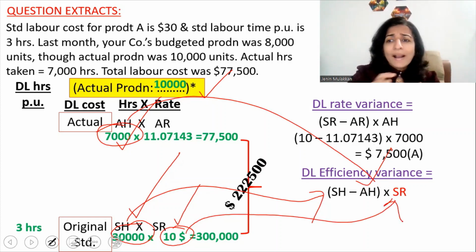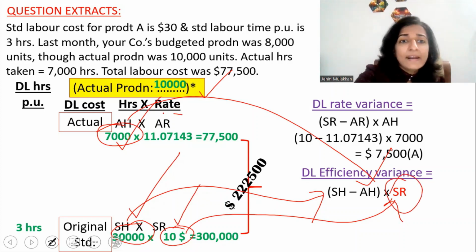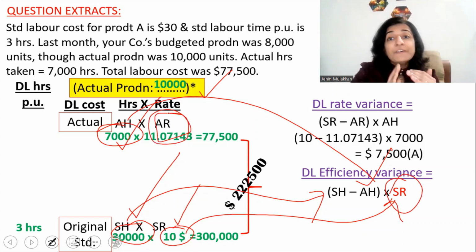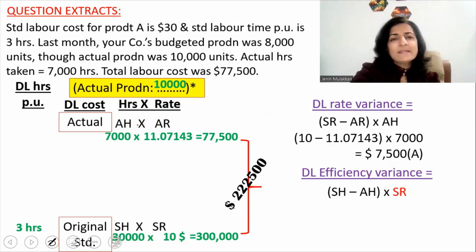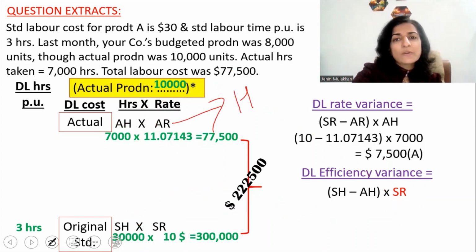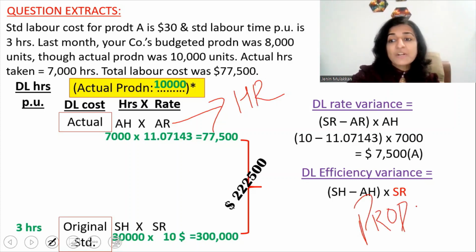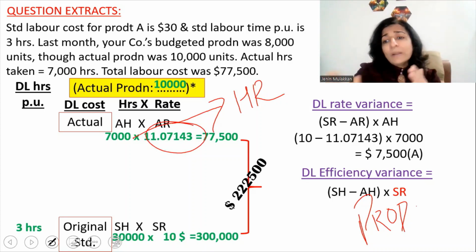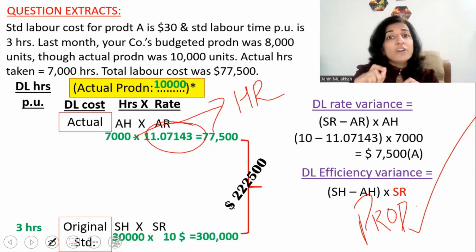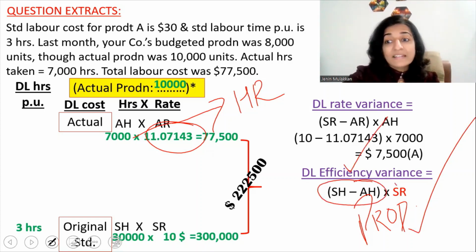Now, can you tell me why we are taking the standard rate and not the actual rate for converting it into dollar terms? The reason is simple. The actual rate is the responsibility of the HR manager, and the efficiency variance is the responsibility of the production manager. So just because the HR people have paid a higher rate, for whatever reason, you cannot penalize the production manager for that. So that is why we have to always multiply the efficiency variance obtained in hours with the